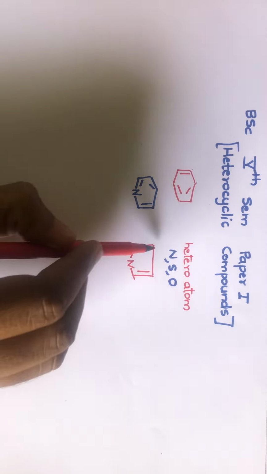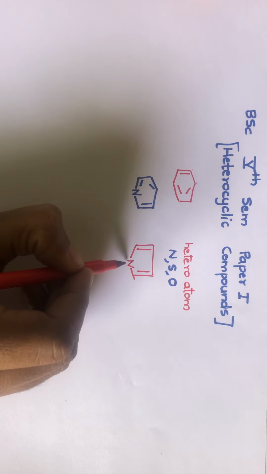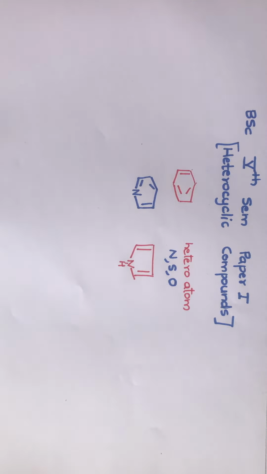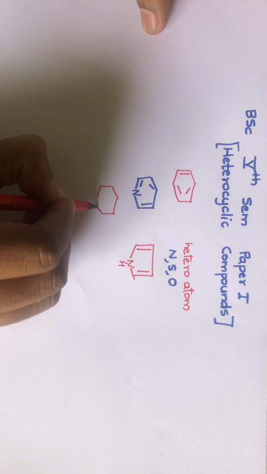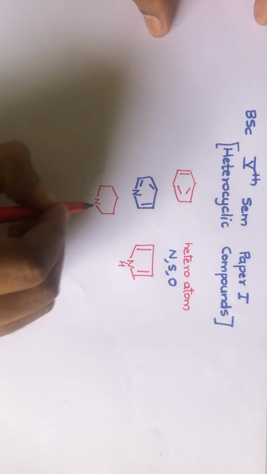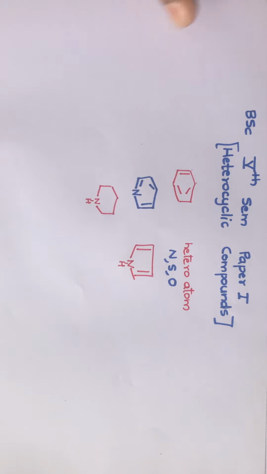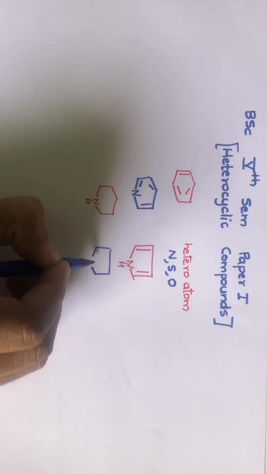Look at this. This is also a cyclic system in which nitrogen is present. So instead of carbon, nitrogen will be present. Another example, somewhat like this molecule, which has a nitrogen atom here. So this is also a heterocyclic compound. Another example for heterocyclic compound.